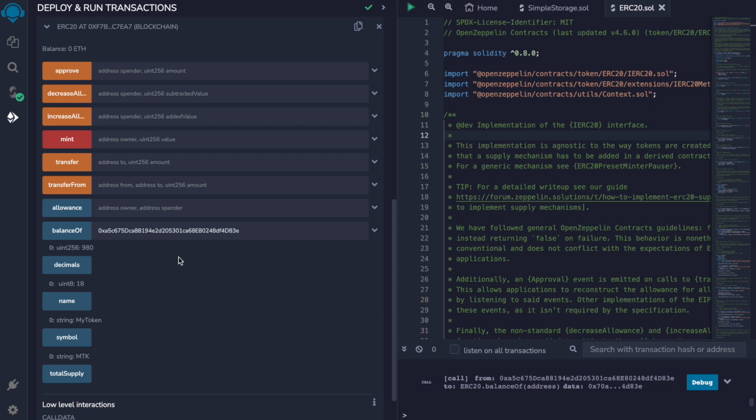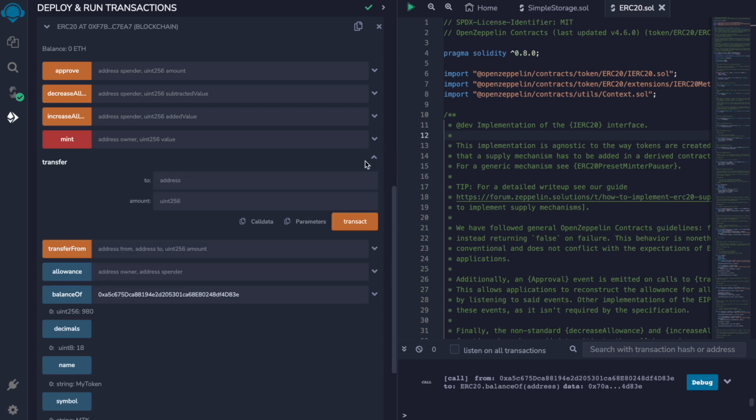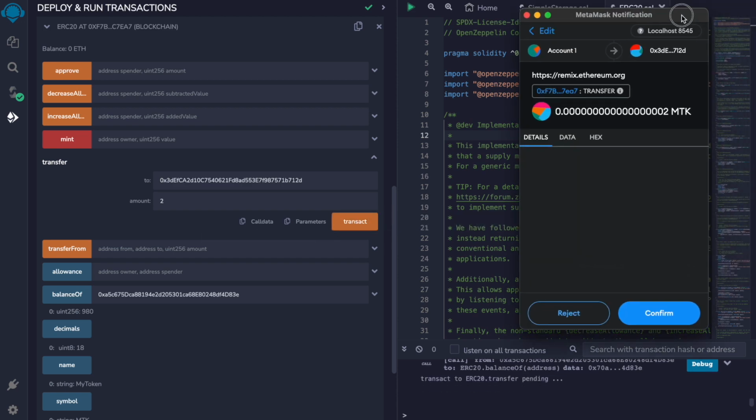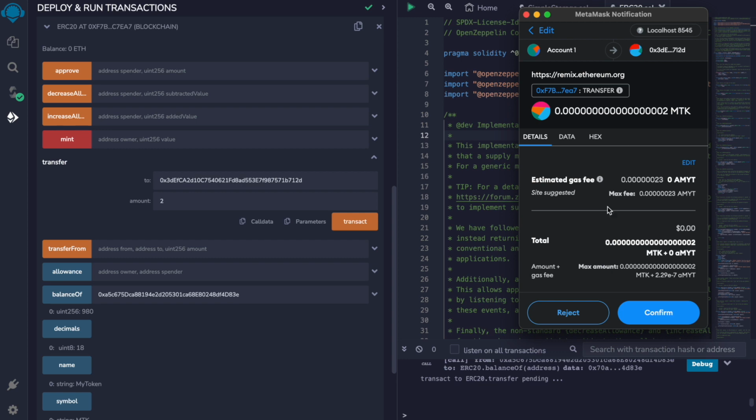980. And of course we can send some tokens to another address. Let's send 2 tokens, and remember, we are working on a chain that is a Cosmos SDK chain, and we are demonstrating now the EVM capabilities of this chain. So we are making the transaction, and we can make the transaction with MetaMask.